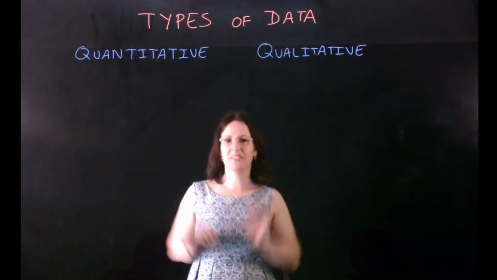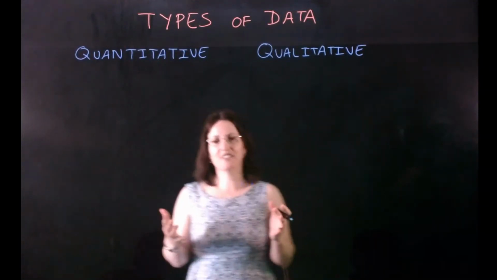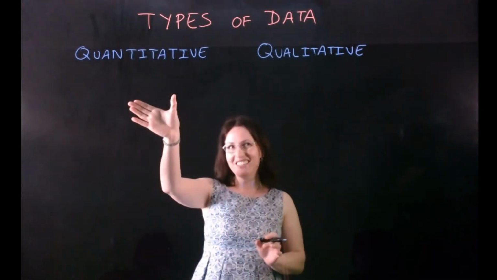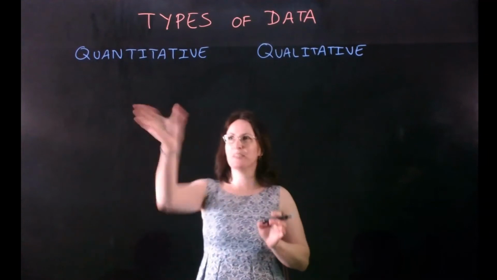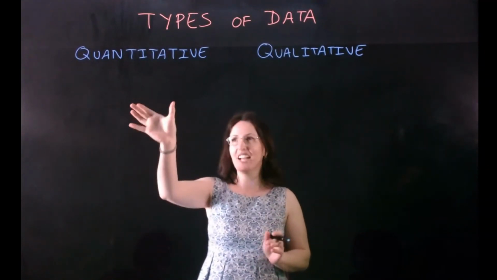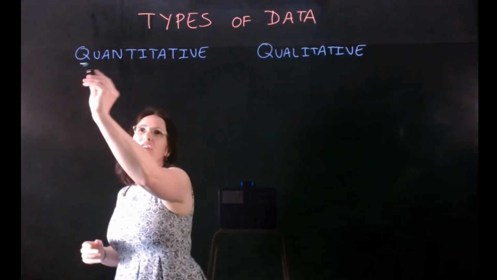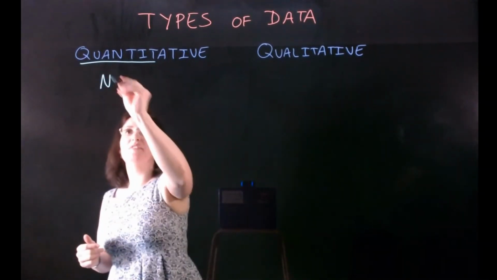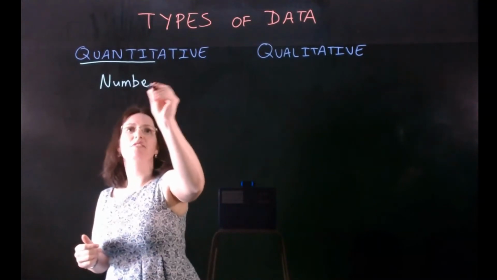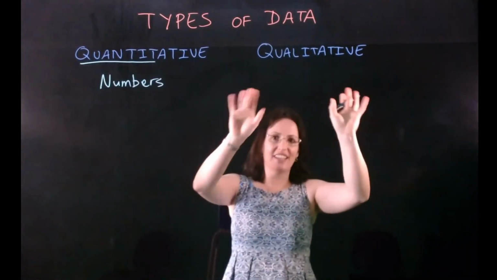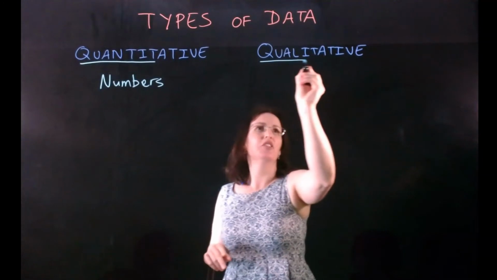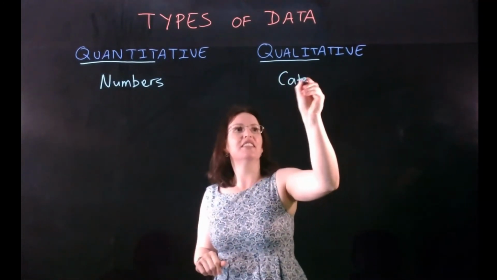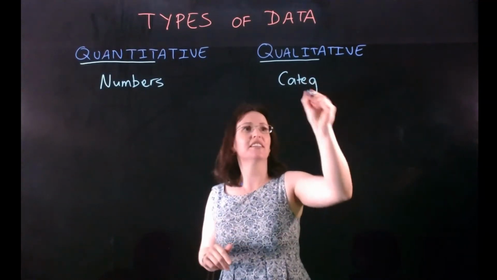So we're looking at types of data today. When you get a set of data, you can classify it in two different ways to start with. Quantitative or qualitative. Let's break down those words a bit more. Quantitative sounds a bit like the word quantity, quantities of things, and this type of data involves numbers. Qualitative sounds a bit like the word quality, the quality of things, and so this involves categories.